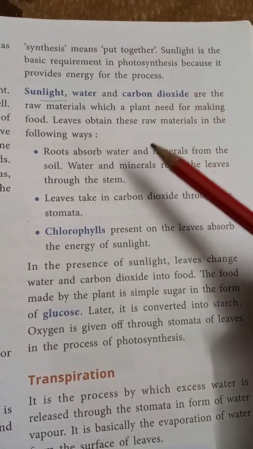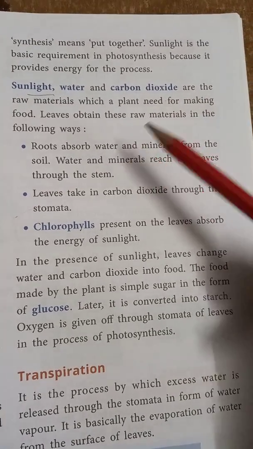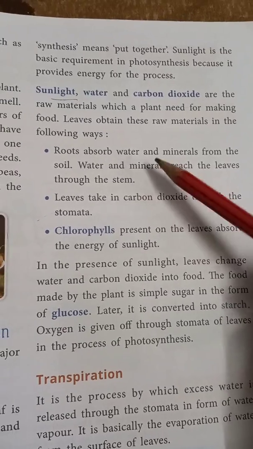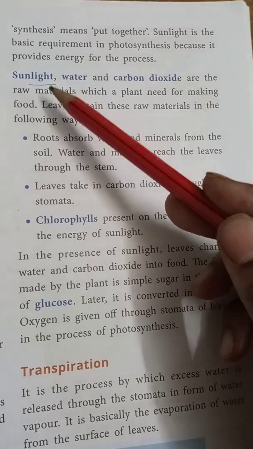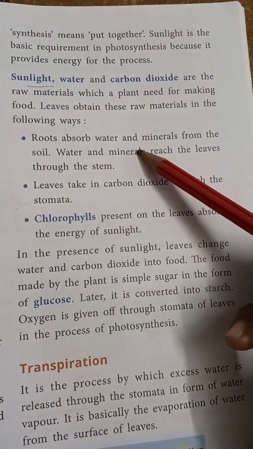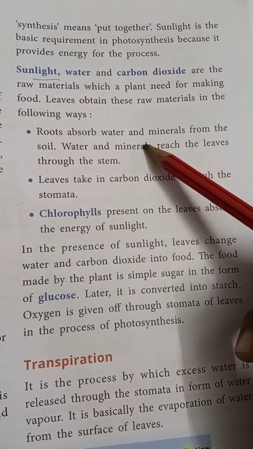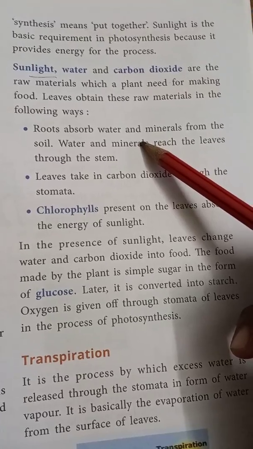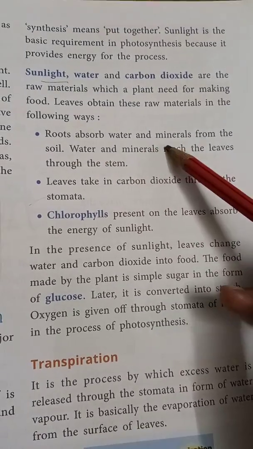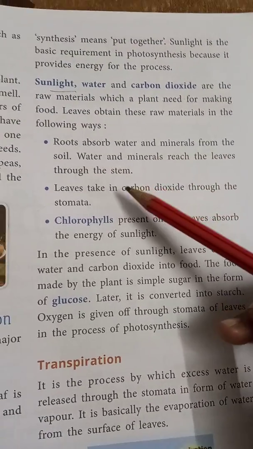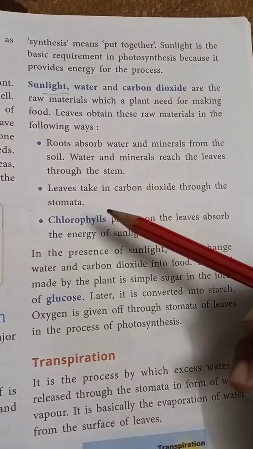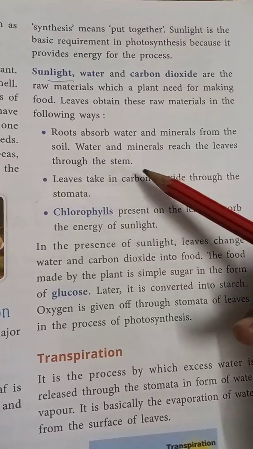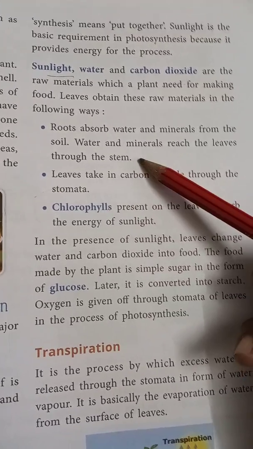Leaves obtain these raw materials in the following ways. How do the leaves take that material? See, roots absorb the water. You know one important function of the roots, what? It absorbs the water and minerals. So roots absorb the water and minerals from the soil, and this water reaches the leaves through the stems.